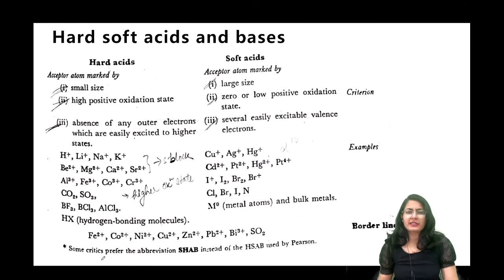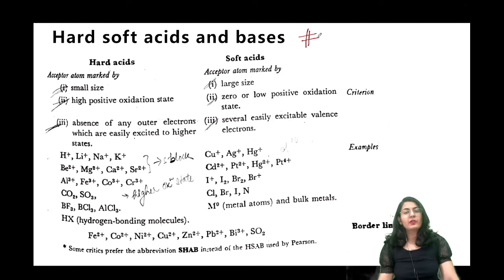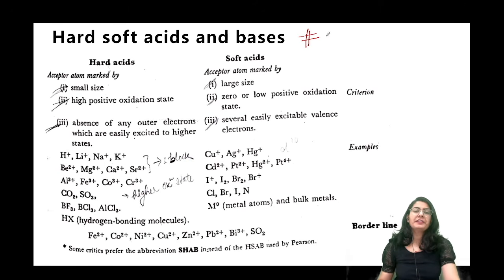Now one more concept of acid and base. ये हमने सारी जो भी theories थी अच्छे से वो हमने पढ़ ली है. After this we'll also do some practice. But the hard and soft acid base theory is the most preliminary kind of basic kind of a stuff. और इसके ऊपर बेस करके क्वेश्चन भी आते हैं एग्जाम में, तो हम देख लेते हैं जल्दी से what are hard acids and soft acids. Hard acids and soft acids are as such.